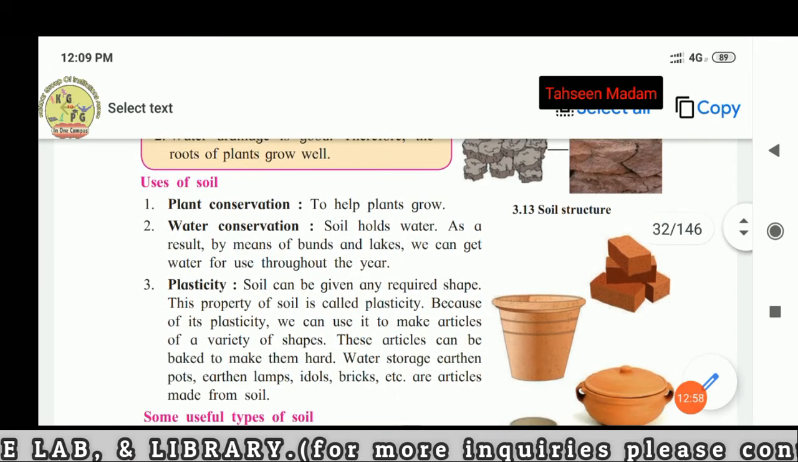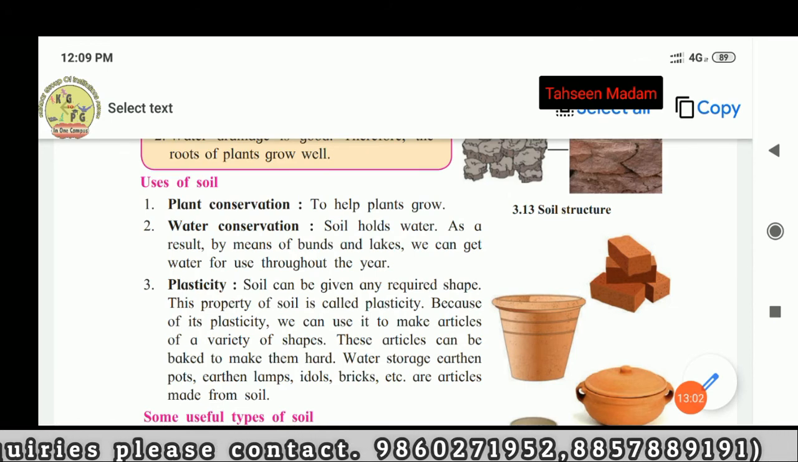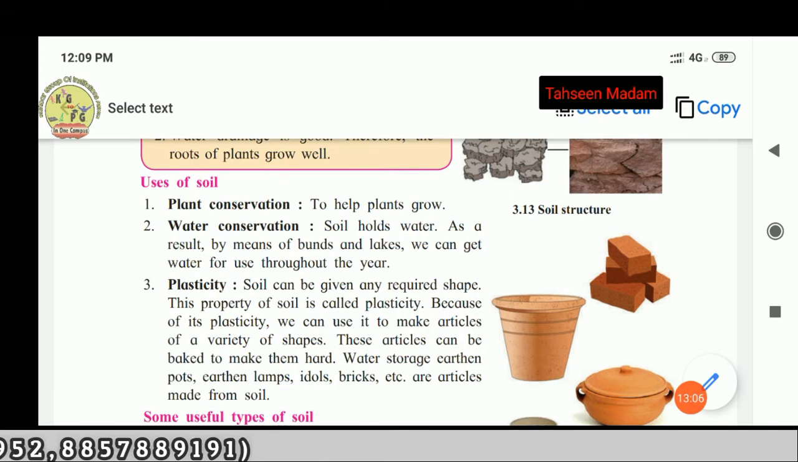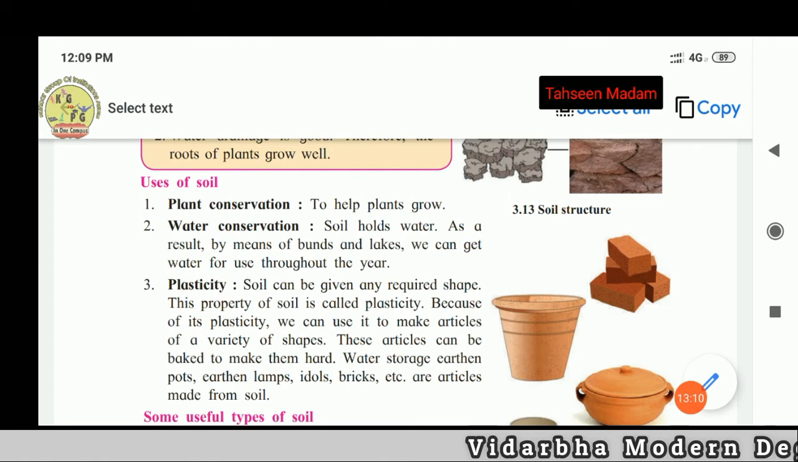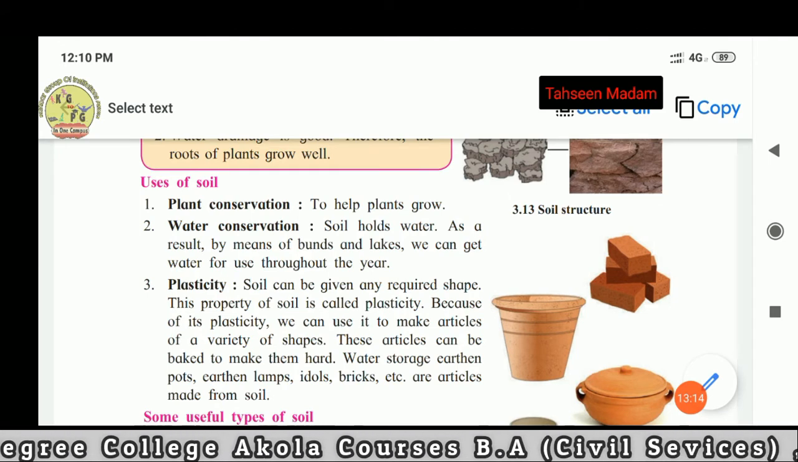Uses of soil. Plant conservation: to help plants grow. Water conservation: soil holds water, as a result of which, by means of bunds and lakes, we get water throughout the year.